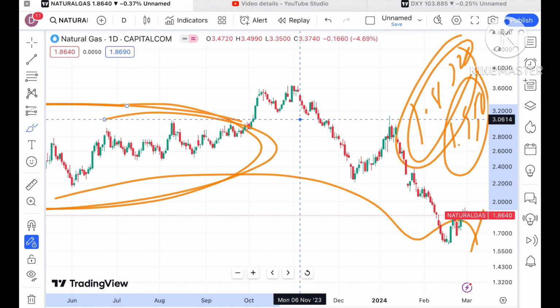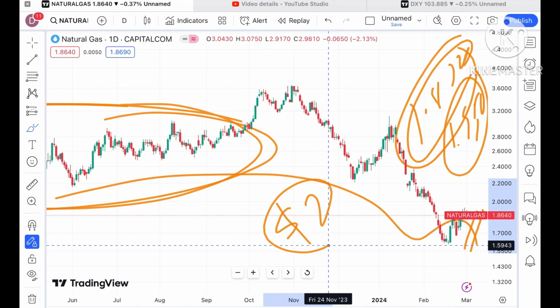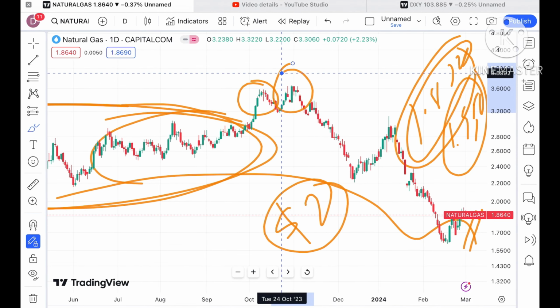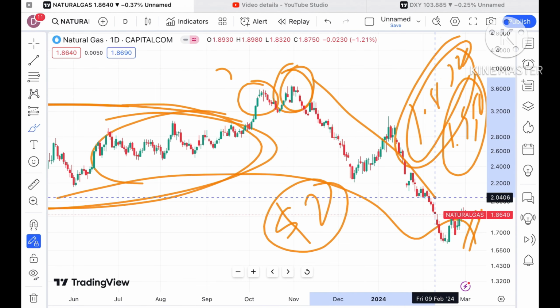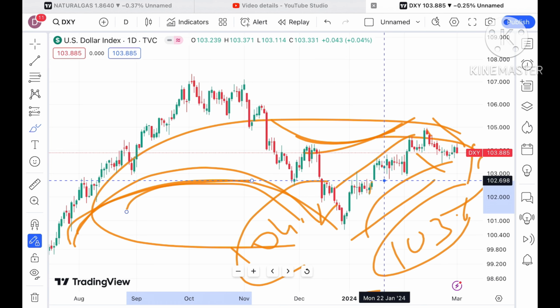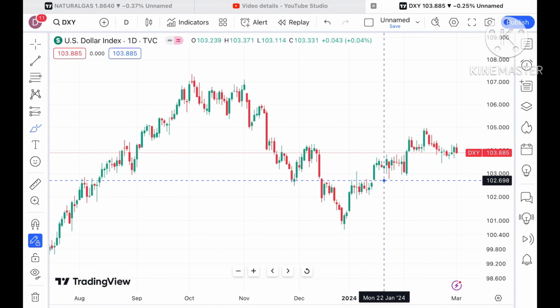You have to understand how the price of natural gas has moved so far. It has moved in a range of $3 and $2 for quite some time. So if the price starts moving above a level of $2, it will again come into this zone. After moving out of this zone, we have seen the 3.5 and 3.6 levels, and after that there is a fall.